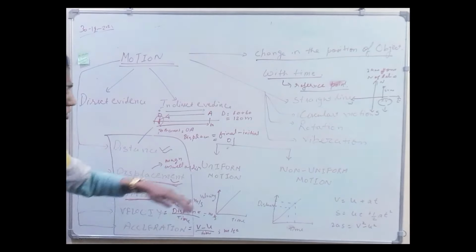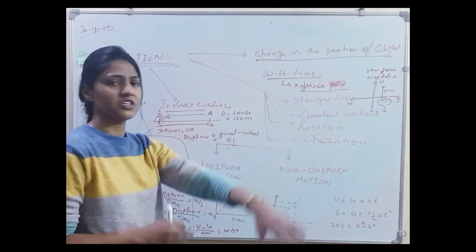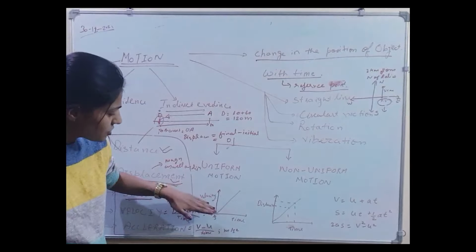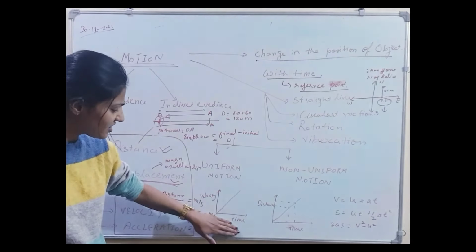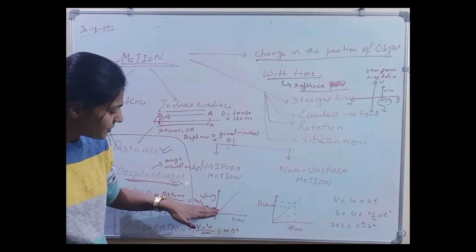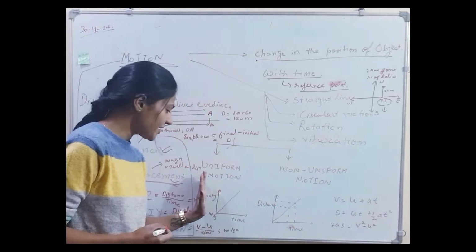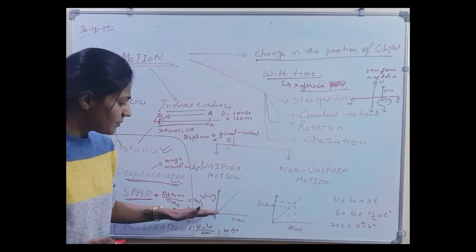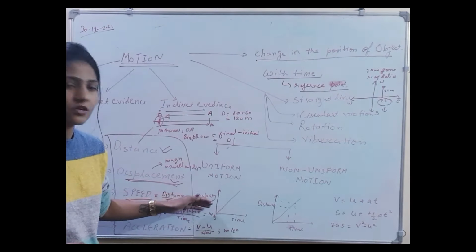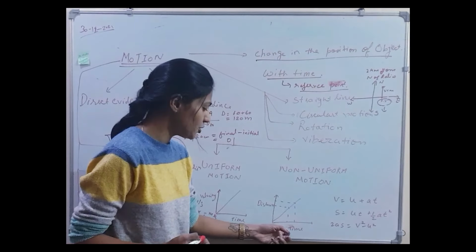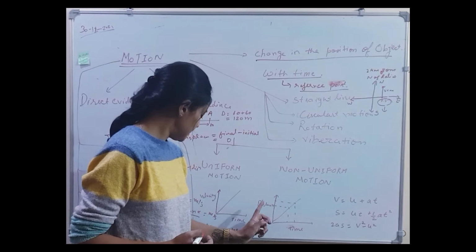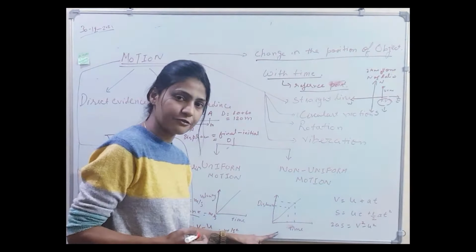Now, to describe the motion along a straight line, we can use the graphical method. In a graph we can present velocity and time. We can consider time on the x-axis and velocity on the y-axis, and it can be described by a straight line in case of uniform motion. Similarly we can do with a time and distance graph.